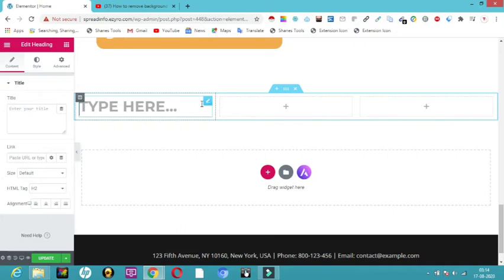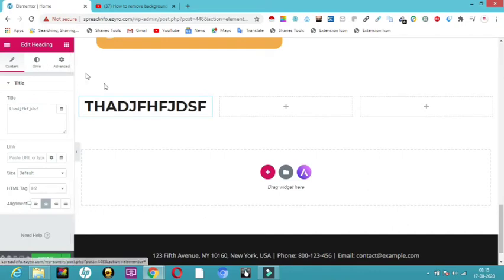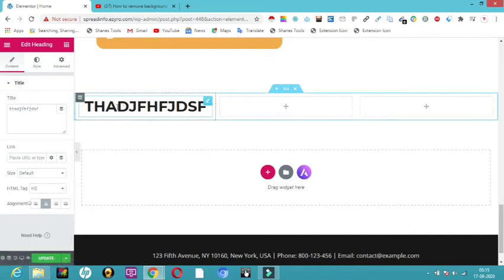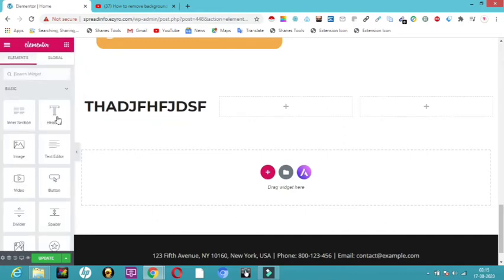So we can give our own text and we can actually give a link to it. Actually we can make our own size and we can actually do center alignment. As I explained to you about how to add style and advanced, you can do it. Now the next point comes, let's click on this dotted one, and now you have something called heading we have given.